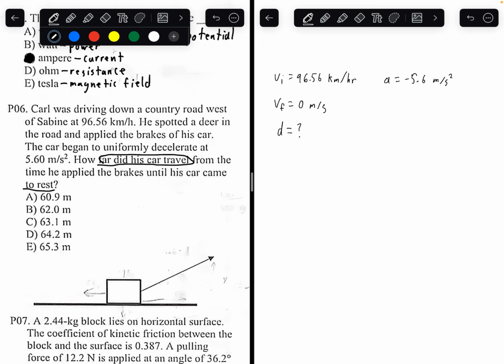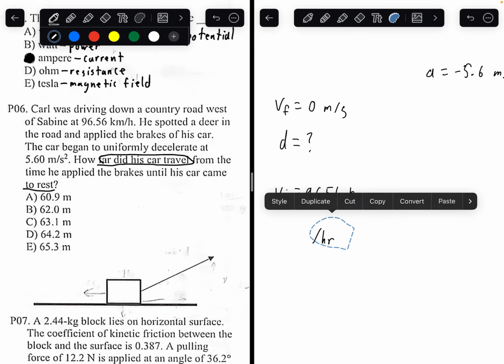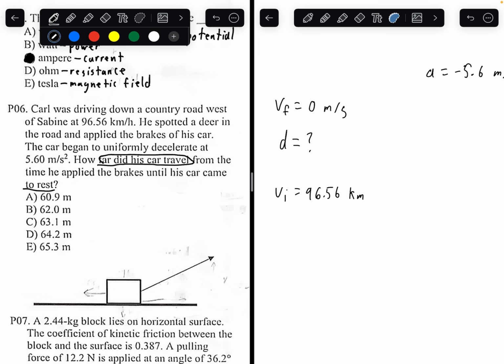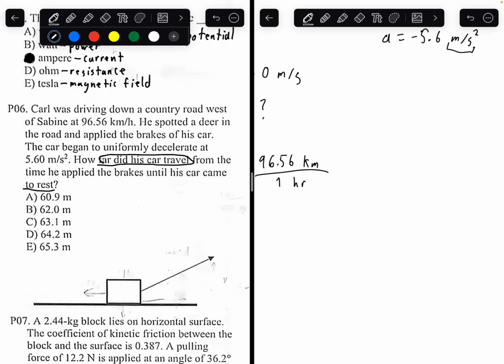It's slowing down. One major step we need to do before we get started is convert 96 kilometers per hour into meters per second, because acceleration here is in meters per second squared, so initial velocity also has to be in meters per second.